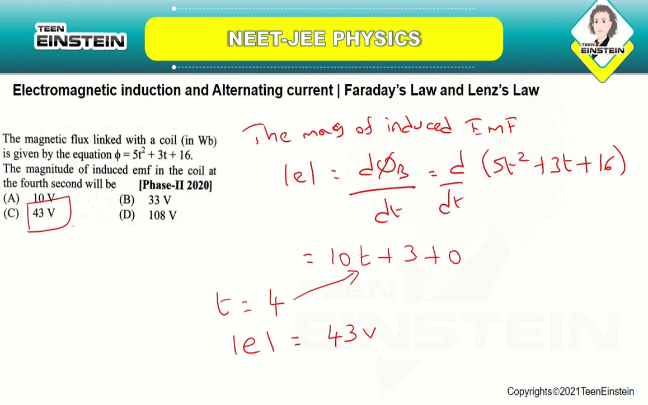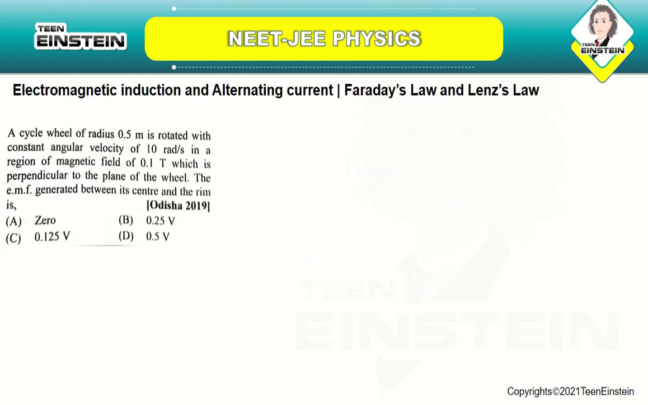Okay. It is also a very simple question. Just you are going to substitute the formula and differentiate the equation they have given. The magnetic flux equation they have given, you are going to differentiate and you will be getting the magnitude of the induced EMF. Okay. Let us now move on to the next question.